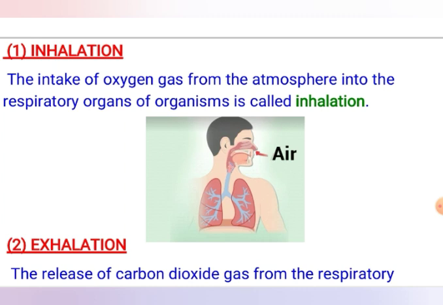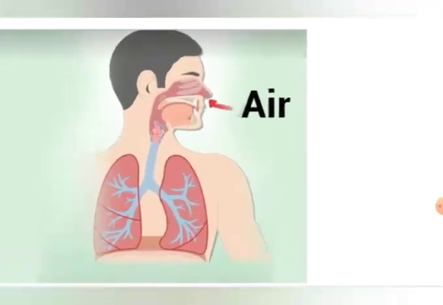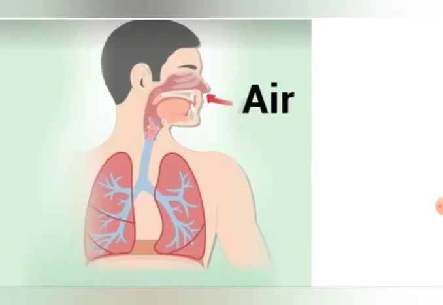In this diagram you can see the air enters through this red inward arrow. It indicates the entrance of oxygen gas. Air means here the oxygen gas, which enters into the respiratory organ. In this picture, we have taken the example of human beings.